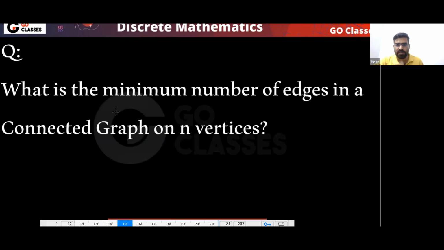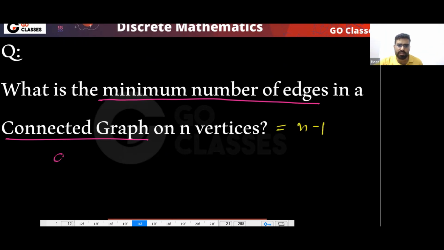Next, what is the minimum number of edges in a connected graph on n vertices? This is the question. I want the minimum number of edges in a connected graph. So you have a connected graph and I want the minimum number of edges. Then the answer will be n minus 1, because you have a connected graph. For example, you have 4 vertices. I want a connected graph with the minimum number of edges.